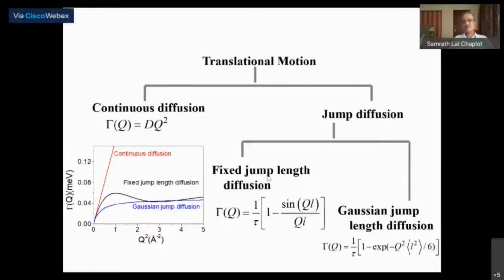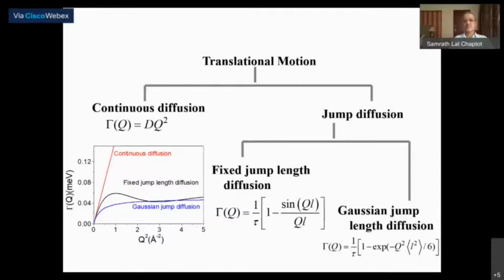And once you have the jump length and the residence time, the time between jumps, the corresponding diffusion constant is nothing but L squared divided by 6 tau.